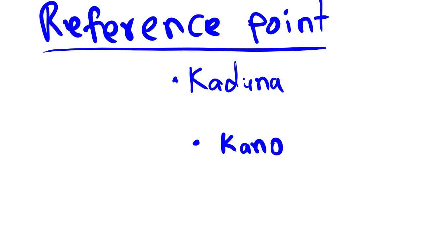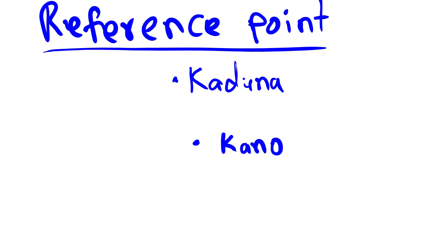From Kano, for example, when I do not complete the question, if I ask, how far is Kano, and I just keep quiet, that means the question is not complete. And people will be wondering, is it from Lagos? Is it from America? Is it from, let's say, a village close to Kano? Nobody can tell, and nobody can answer the question correctly, because I did not give you the reference point. But the moment I said, how far is Kano from Kaduna, then I give you the reference point. Reference points are like starting and ending points.